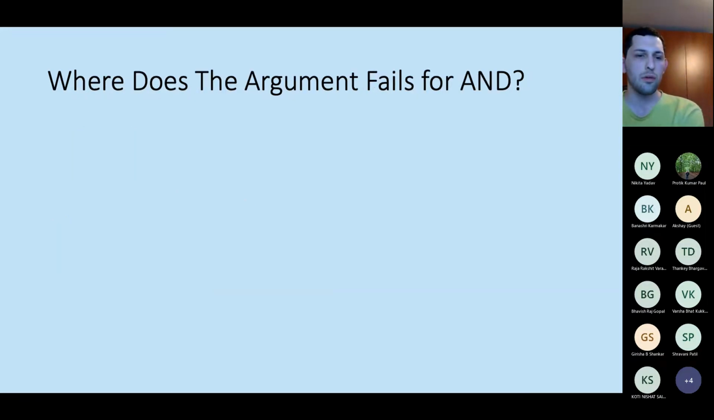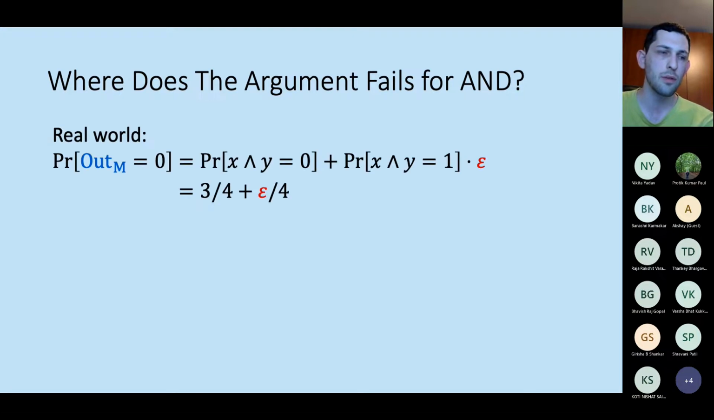Okay, so now I want to try and use this attack for AND. And I claim that if we try to use the same attack as is, then the argument fails. Why is that? Let's say that we consider the same adversary that tries to bias the output of Marge towards 0. If we do the same computation in the real world, we see that Marge outputs 0 with probability that is slightly more than 3/4.